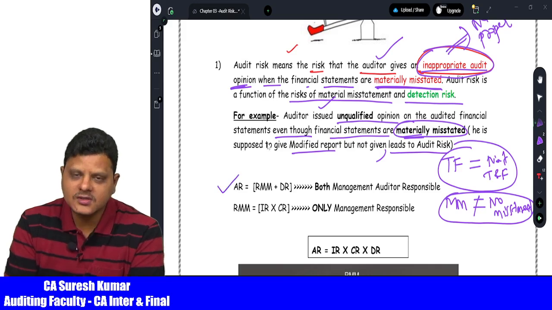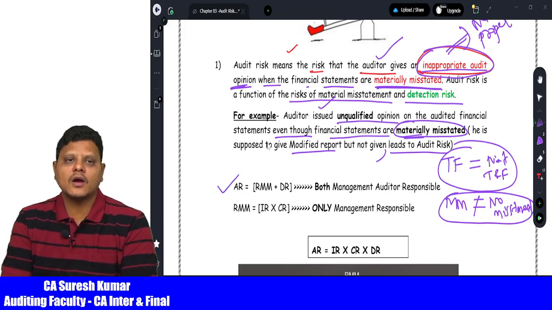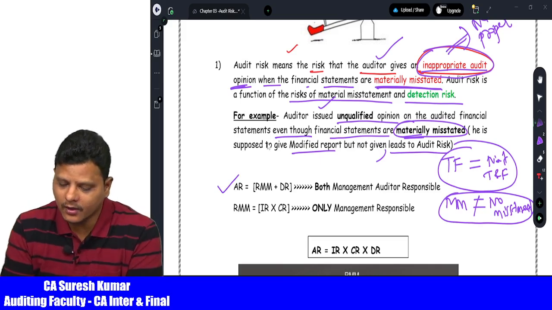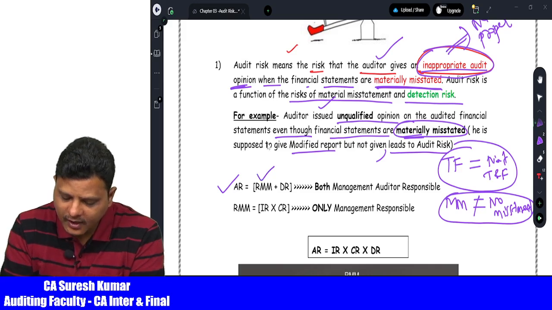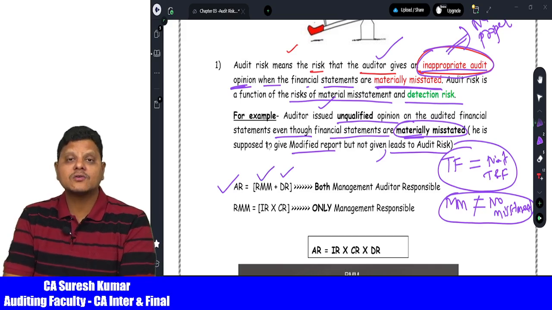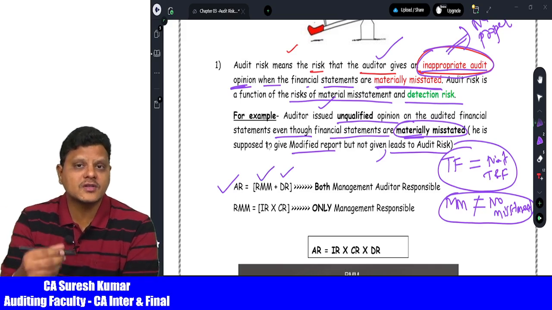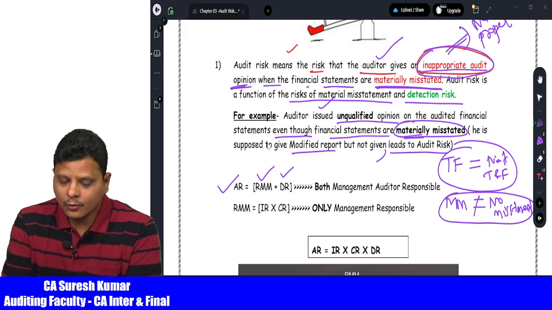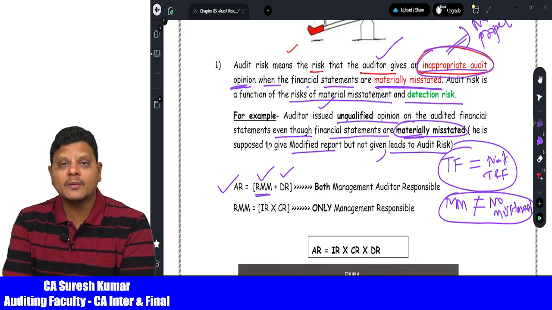Now who is responsible for the audit risk? Audit risk contains the following components. What are the components? Risk of material misstatements plus detection risk. Who has to detect the risk in the financial statements? The auditor has to detect the risk in the financial statements.